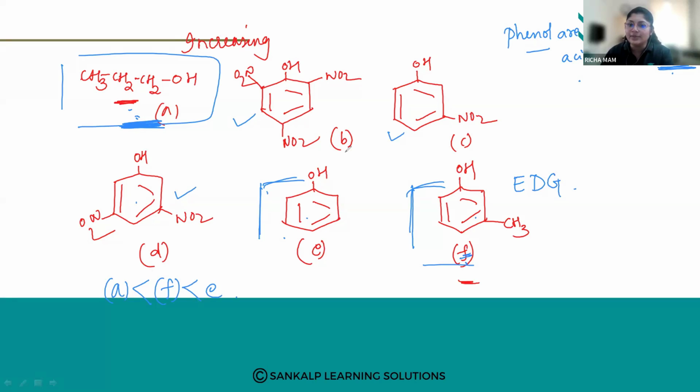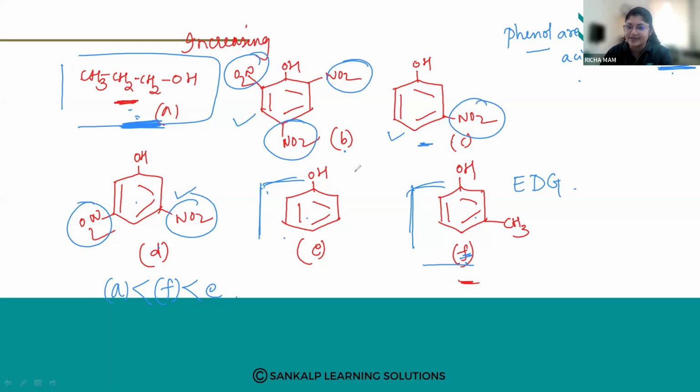Now here, between B, C, and D, which will come first? Here there are 3 nitro groups, here there are 2 nitro groups, and here 1. So this will be least, C. So then will be your C. Then after that it will be your D, and next will be your B. So like this is the increasing order of acidic strength. Got it? So like this, the acidic strength will increase.